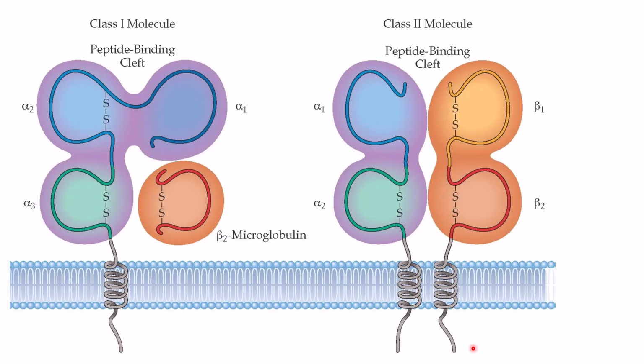Okay. Now class 1 MHC is more of different polypeptide chains, not two different polypeptide chains. They are not two different polypeptide chains. Okay, it's a bit confusing, but I am telling you. But these class 2 have two different polypeptide chains, alpha chain, beta chain. Here it is different polypeptide chain.